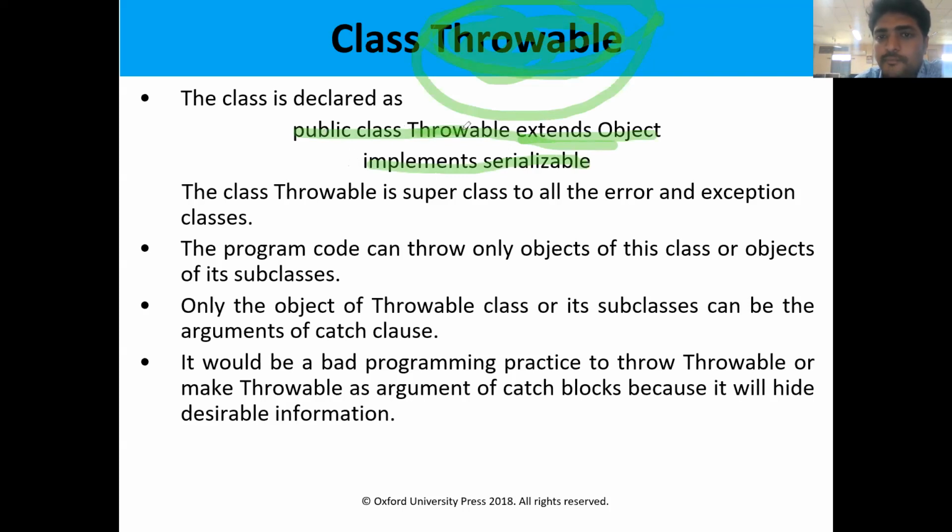Public class Throwable, which extends the properties of Object. Object is a superclass, so all the classes extend the properties from Object. It also implements the Serializable interface. This is how the throwable class is written in the package. So this is the throwable class.